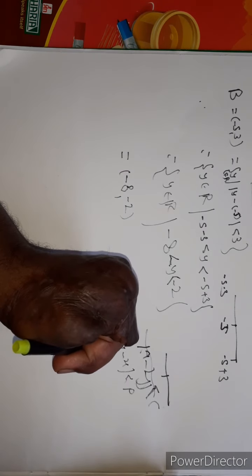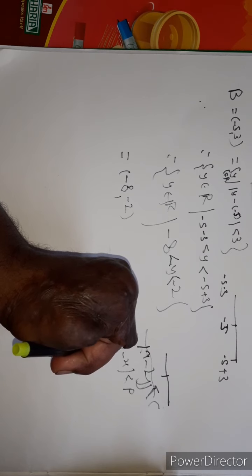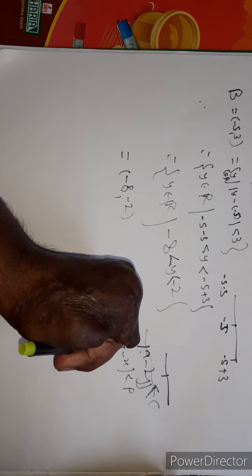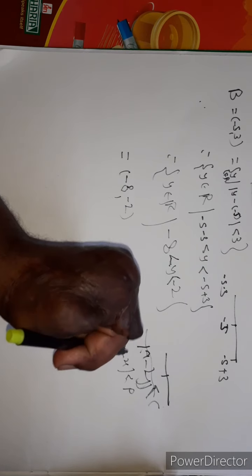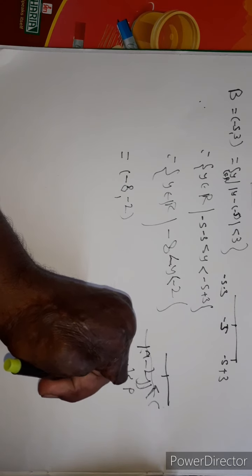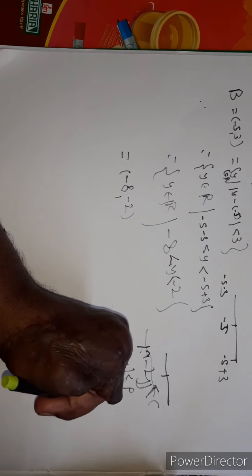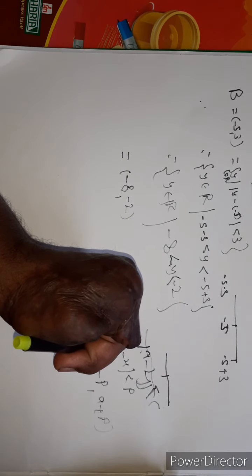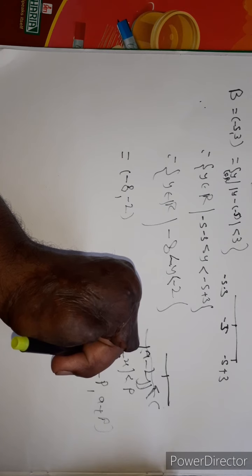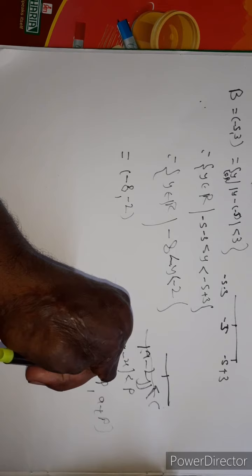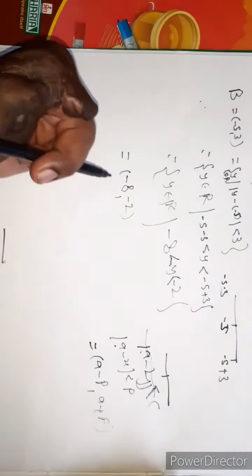Suppose a is a fixed real number and the set of all x belonging to R so that mod of a minus x is less than p. Therefore, it is the open interval a minus p comma a plus p. See here, if we consider all the points x whose distance from a is less than a positive number p, then it is the set of all real numbers lying between a minus p and a plus p.